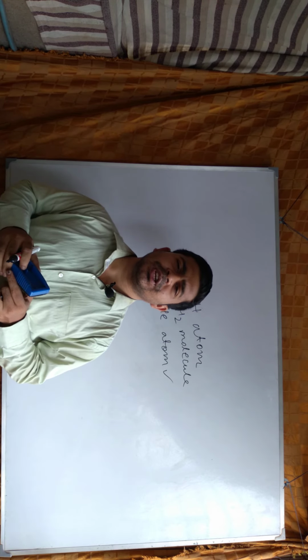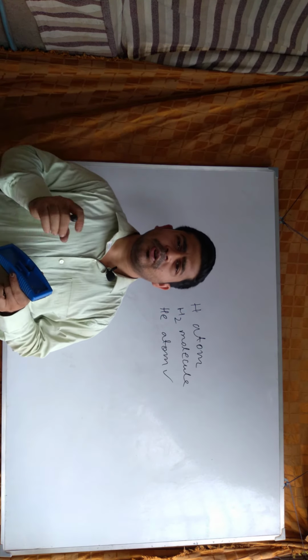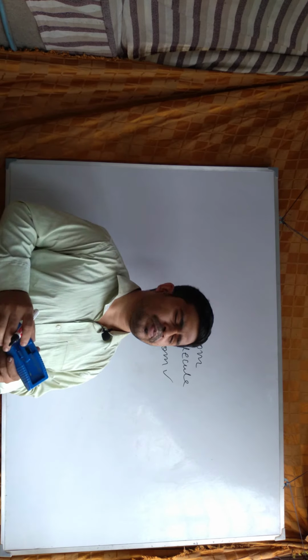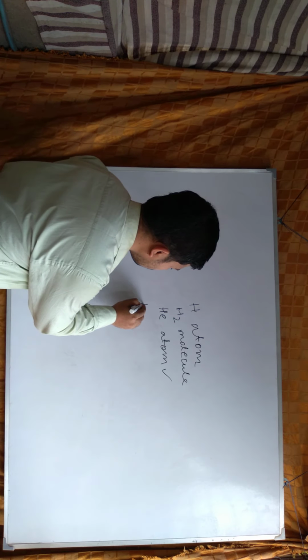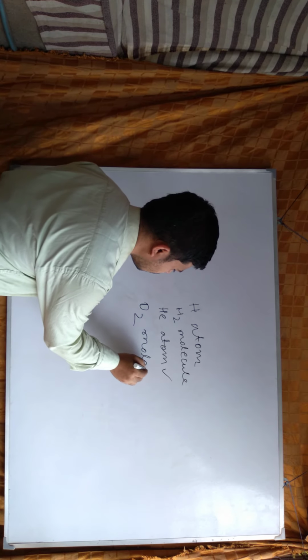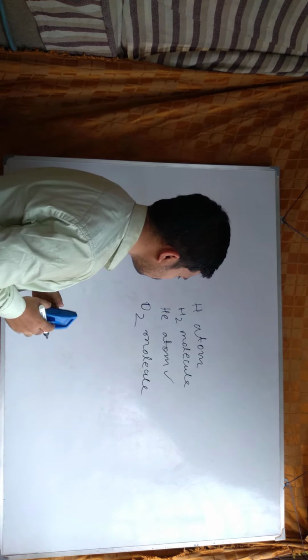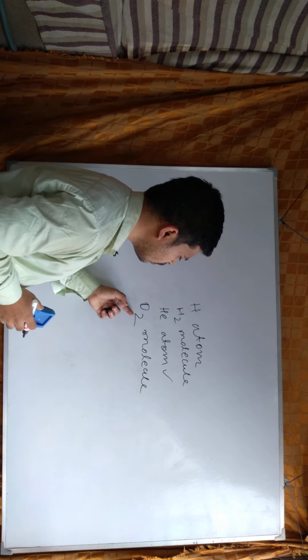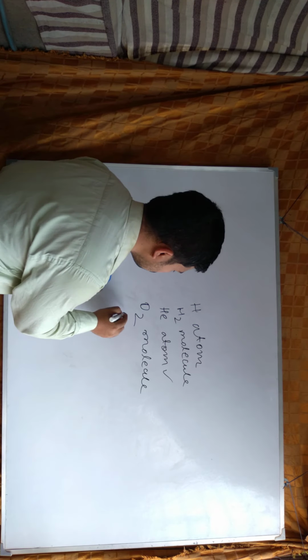We will see this with examples. For example, the O2 molecule is formed by the bonding of two oxygen atoms. It is called a homoatomic molecule.